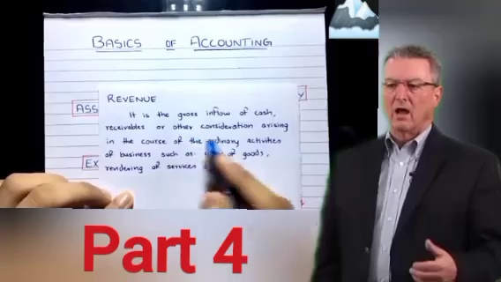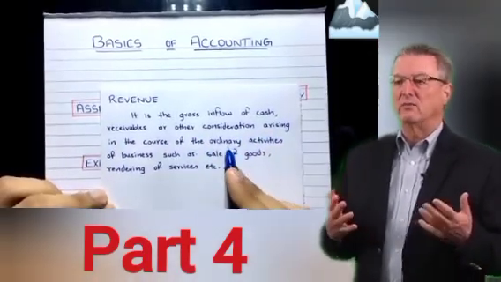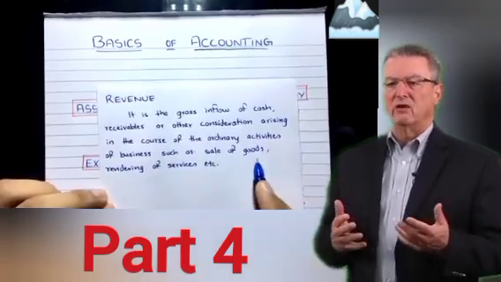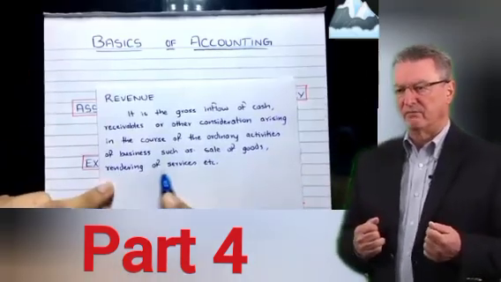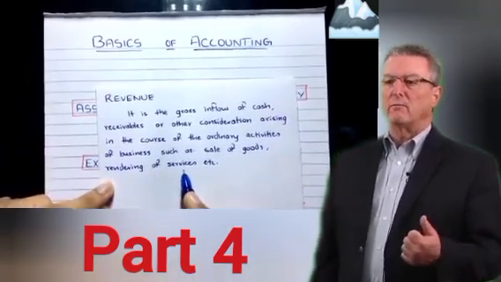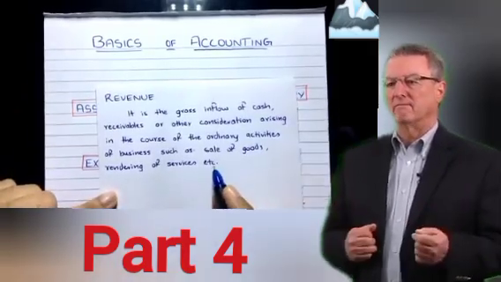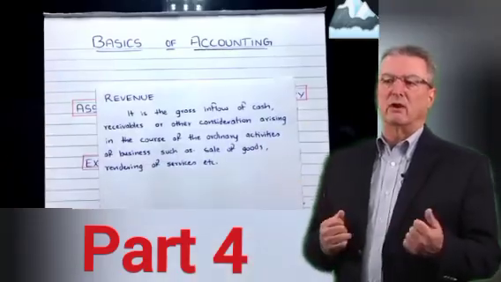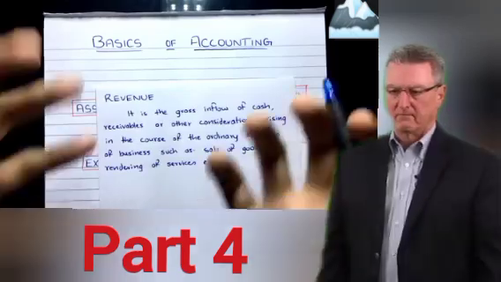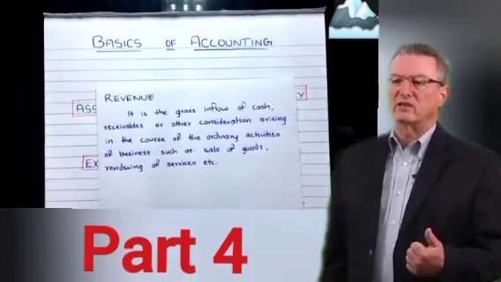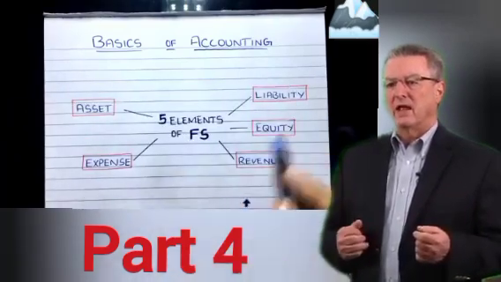That's receivables. Or other consideration arising in the course of ordinary activities of business, such as sale of goods. If we sell goods, then we'll get the money, right? So sales is our revenue. And then rendering of services: if it's a service business, we will render services, not make sales, and we will get the money. Also interest received, rent received, dividend received, whatever income we get, that's called revenue. Simple as that.